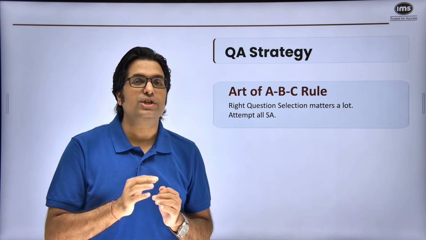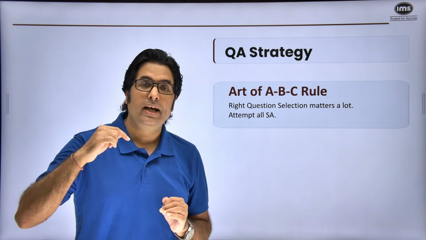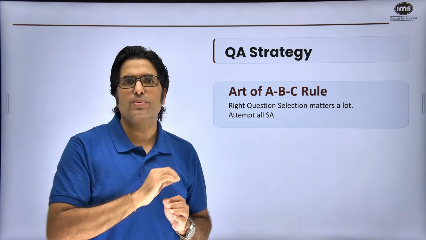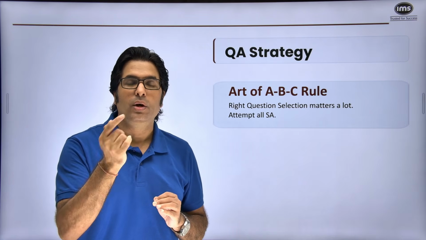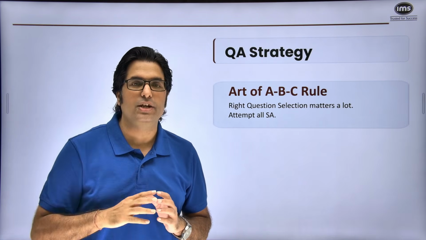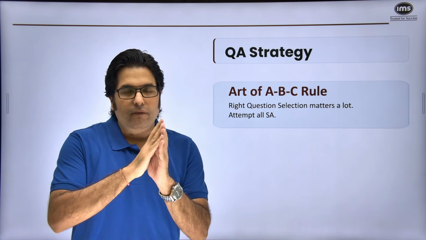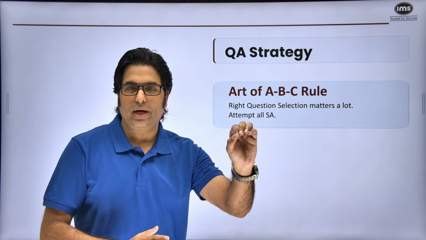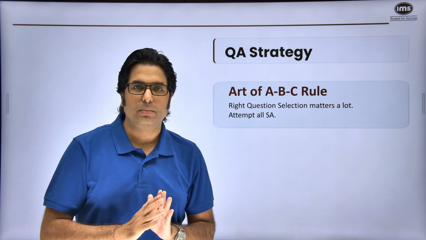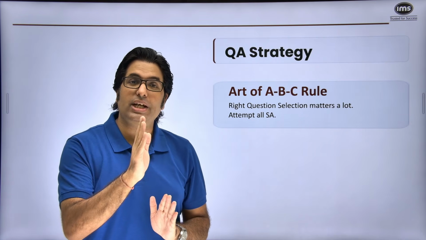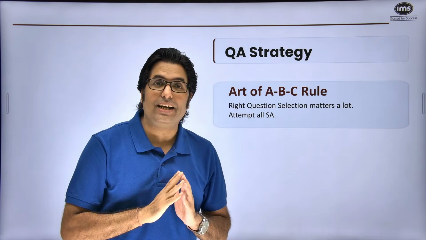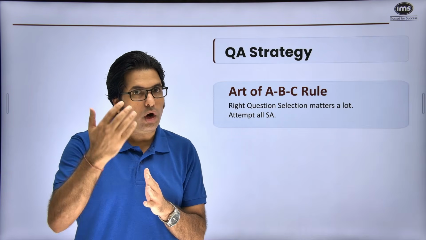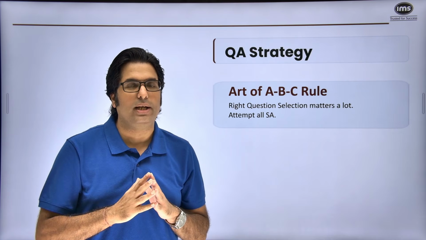Type B would be those questions that you would mark for review, and this is where getting comfortable with the testing environment is important. There's an option that you can highlight as mark for review and come back later. It gets highlighted in a shade of purple. So once you've gone through the questions, you would have already solved type A, which are easy: look at the question, solve it, mark the answer, move on. Type B would be those that you have marked for review and would come back to later, because you feel they are time consuming or not very easy, but you know how to solve them, so you'll want to come back and solve them later.